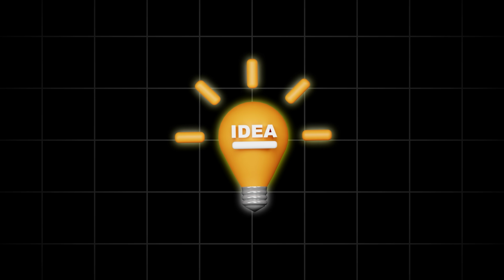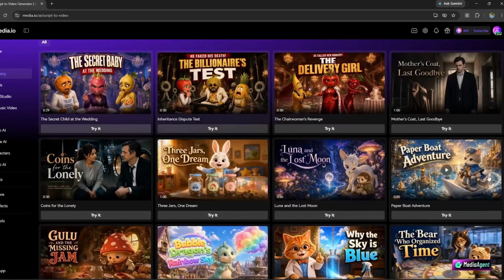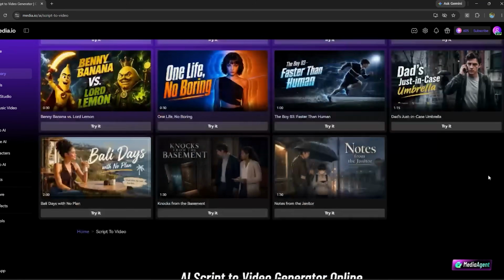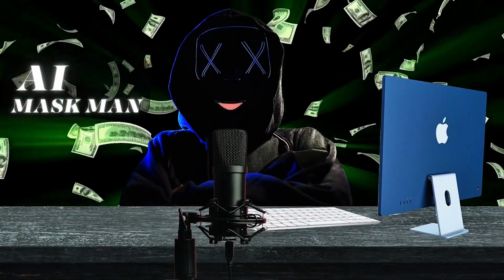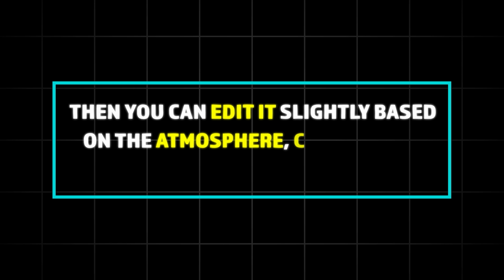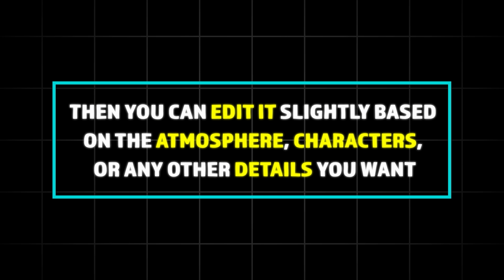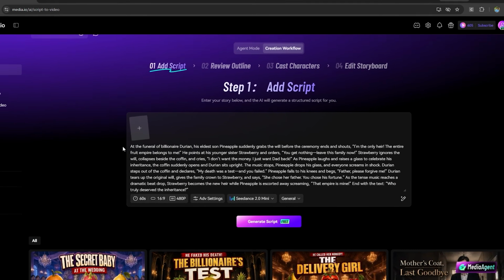For idea generation, you don't need any other prompt or tool. Just scroll down on the same page, and you'll see several example templates that you can use. Every sample has a Try It button. When you click Try It, that sample's prompt is automatically pasted into the prompt field. Then you can edit it slightly based on the atmosphere, characters, or any other details you want. I'm going to use this one. As you can see, the prompt has automatically appeared in the prompt field.